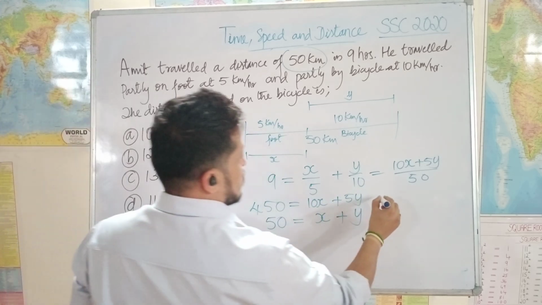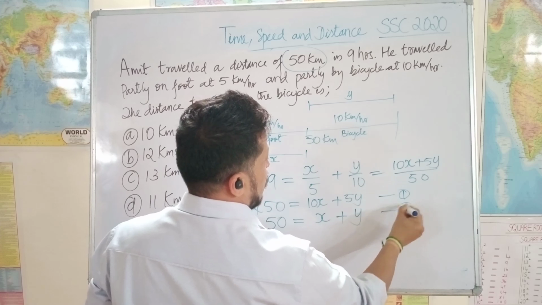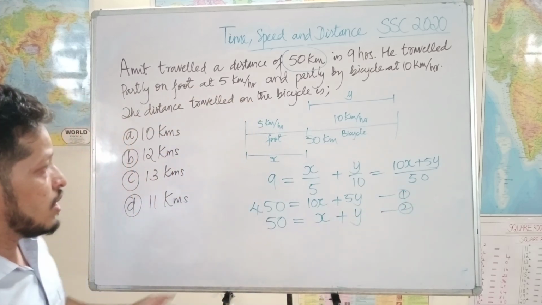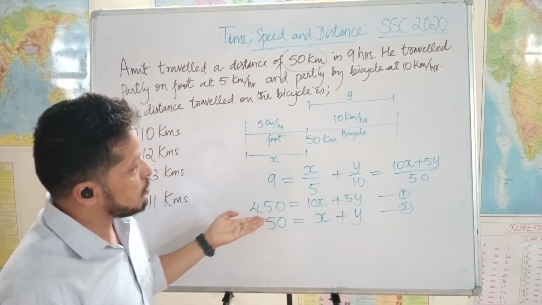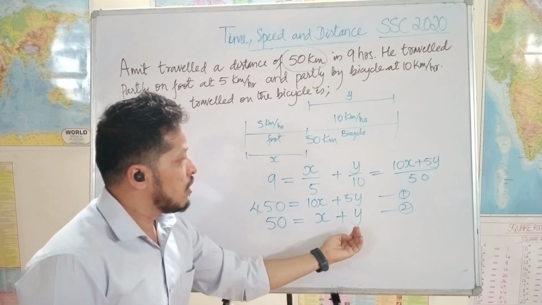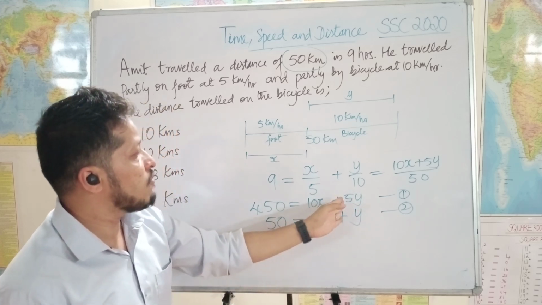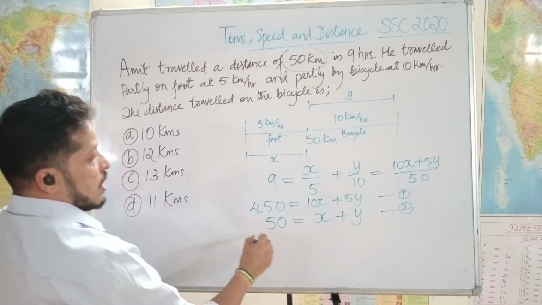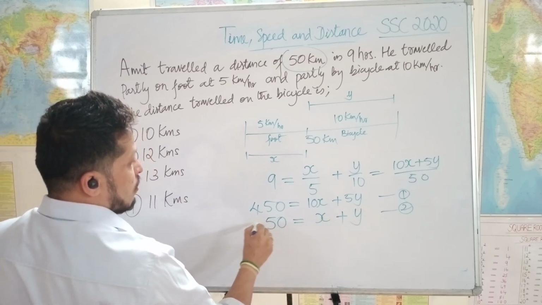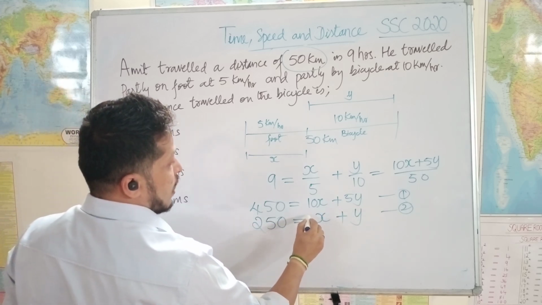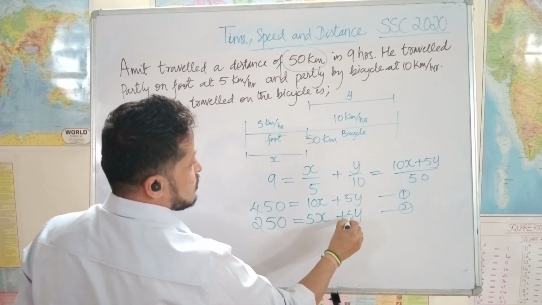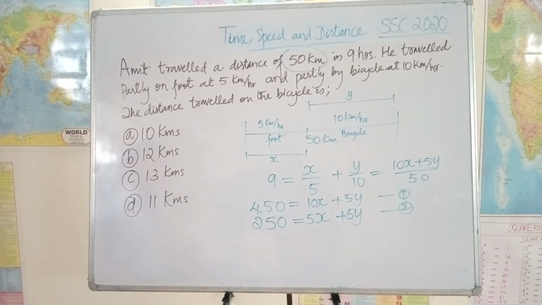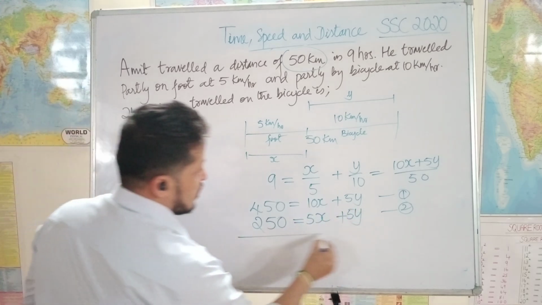I take this as equation 1 and the other as equation 2. In order to simplify this, I need one of the coefficients to be the same. So let me take 5 and multiply equation 2. If I multiply the second equation by 5, 50 becomes 250, x becomes 5x and y becomes 5y. Correct?